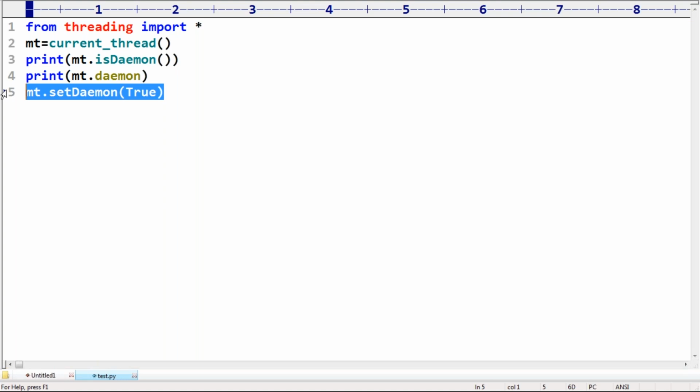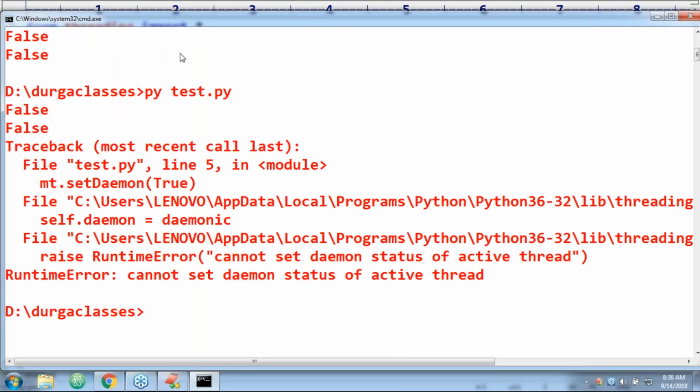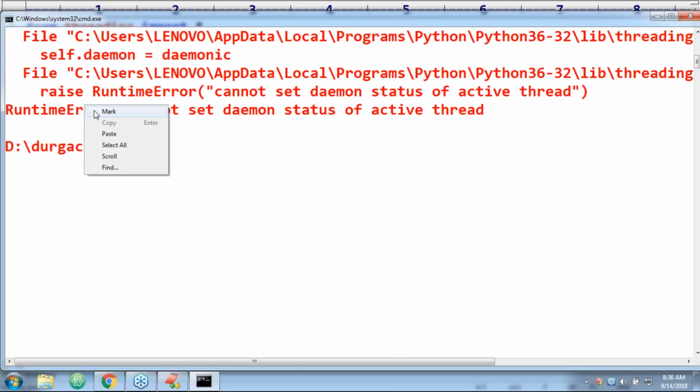But the main thread is already non-daemon, and it is already started. So for an active thread, once a thread is started, we are not allowed to change its daemon nature. What is the error we get by default?